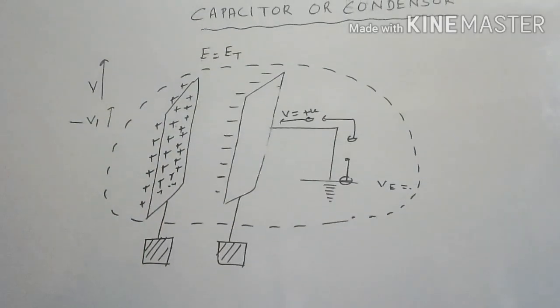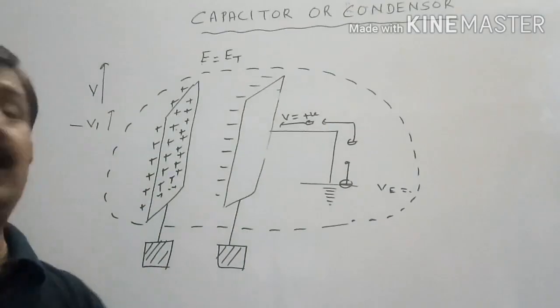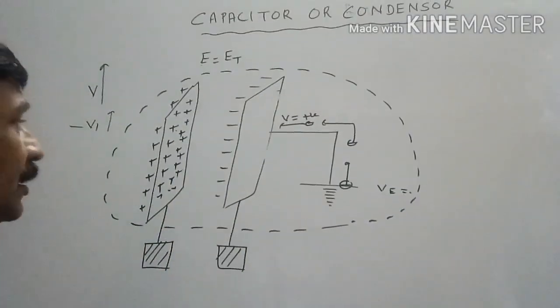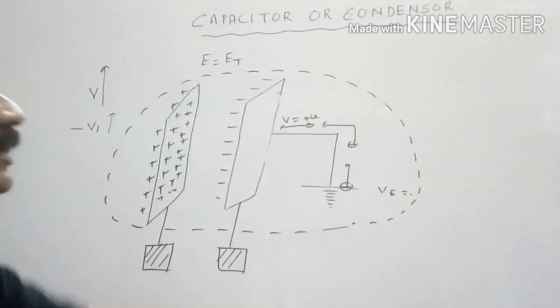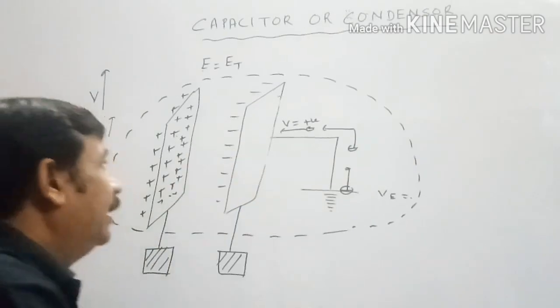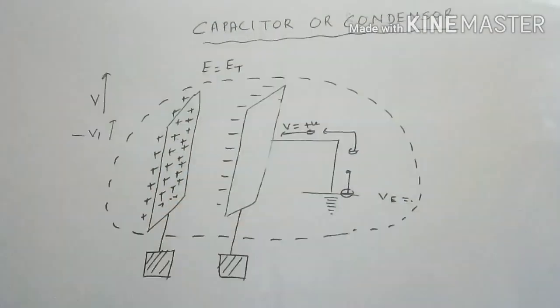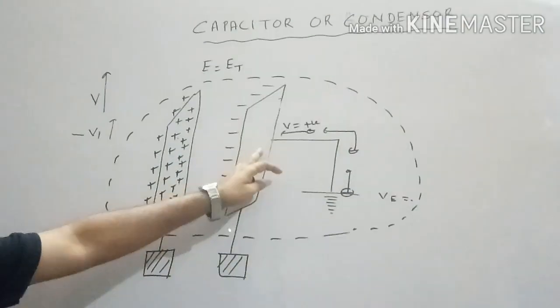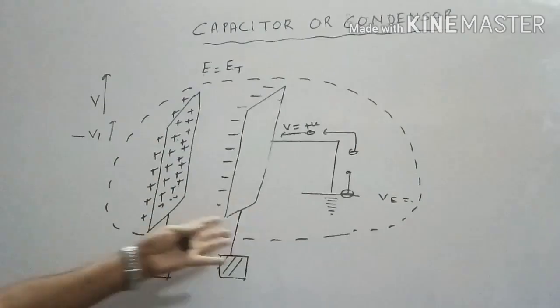So every capacitor or every condenser consists of two parallel plates of any shape having outer face of second plate remains connected with earth. This is the designing of the capacitor.